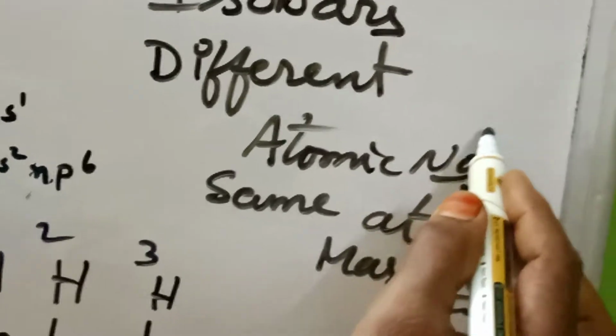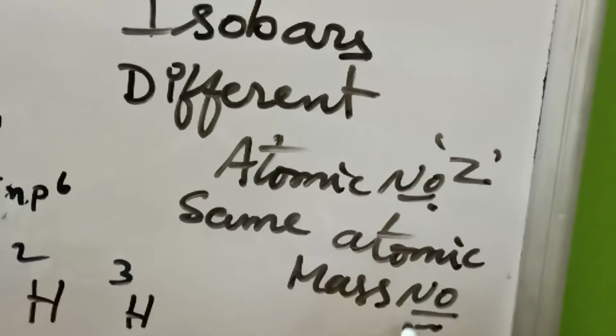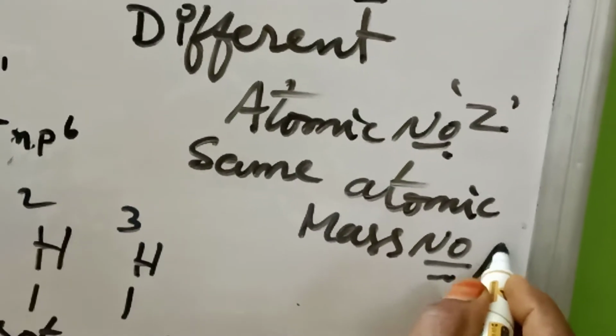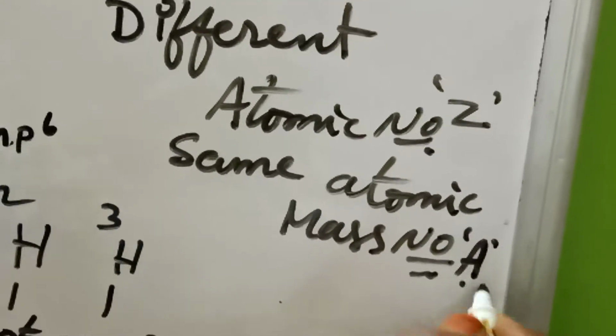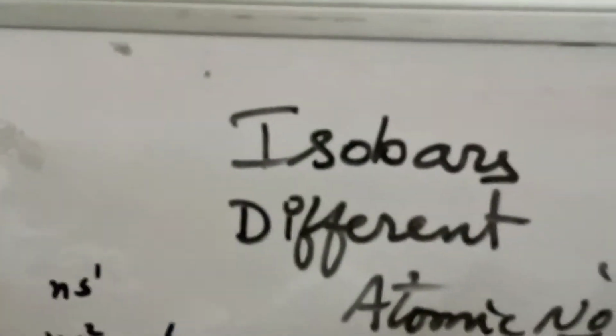Different atomic numbers mean they have different Z values. Same atomic mass number means the same A value, but different atomic numbers. They are called isobars.